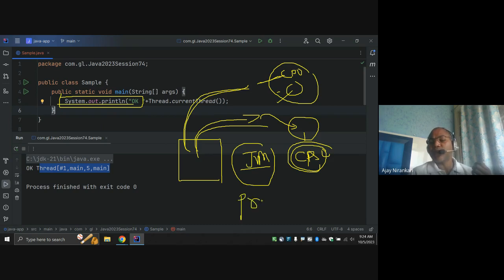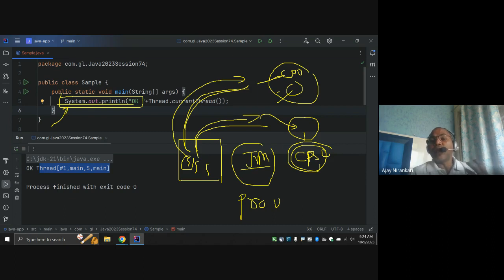The process also has child sub-processes, maybe thread 1, thread 2, thread 3, multiple threads. By default the JVM just creates one thread: "Hey thread, go and take allocation of CPU and memory and print whatever the user wants."